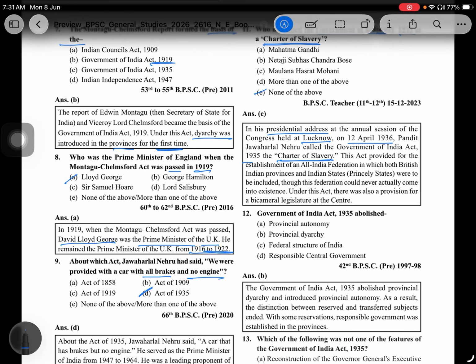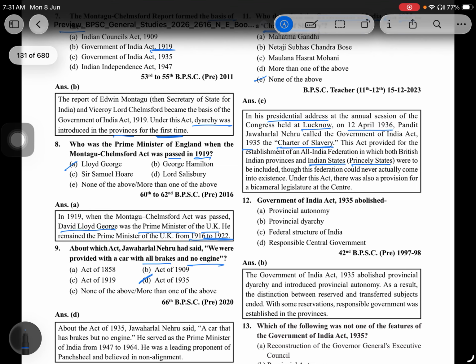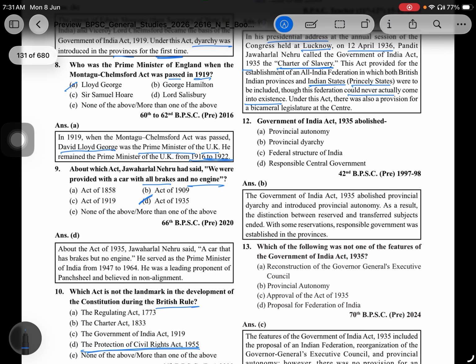The Act provided for the establishment of an All India Federation, in which both British India provinces and the Indian princely states were to be included. This federation could never actually come into existence.